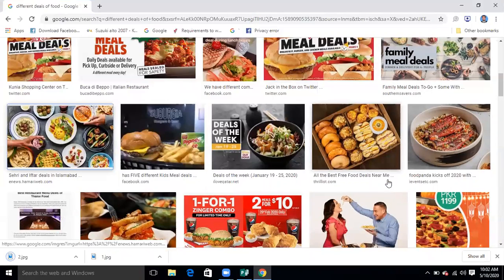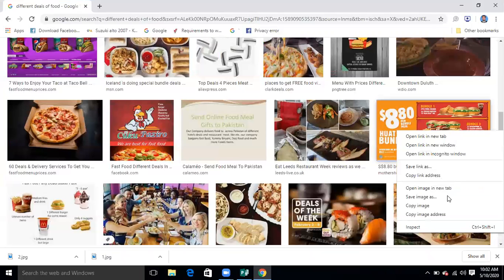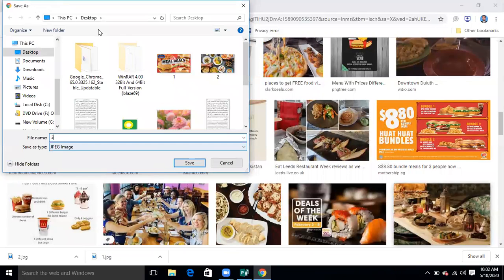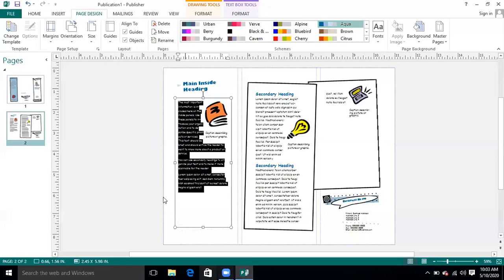How you can save the picture from Google, you know very well about it. I know all of you are very familiar with this. Right click the pictures, click on save as picture and write the name of the picture, save where you want to save it. I am saving it on the desktop. These three are enough right now. So I am going to insert these pictures in my document.